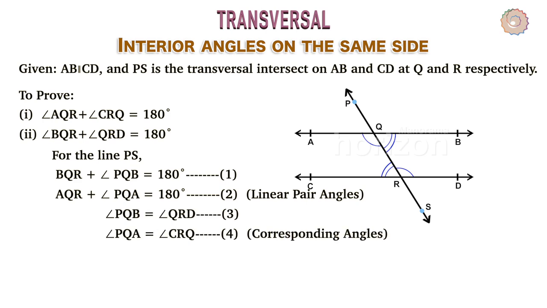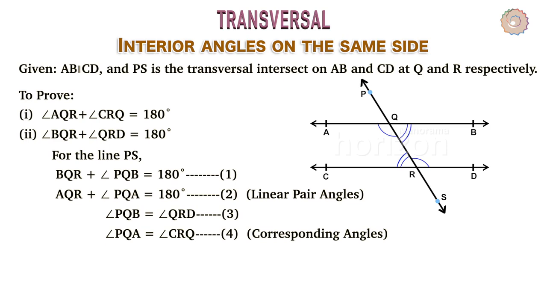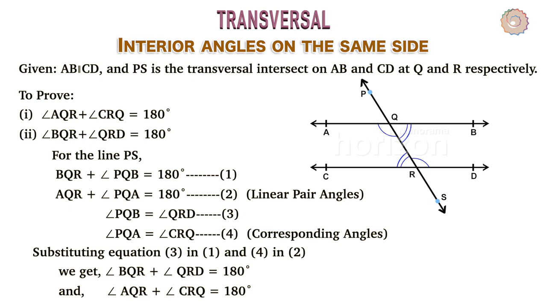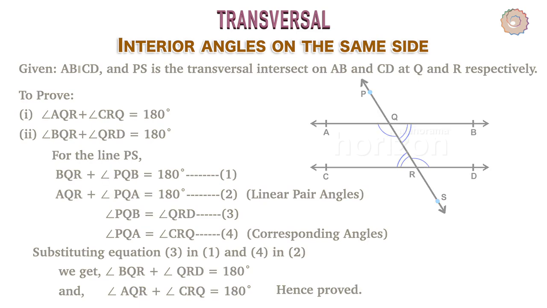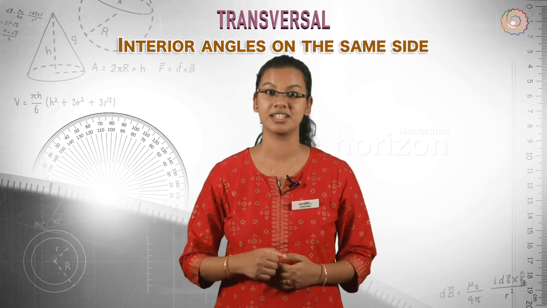Also, angle PQB equals angle QRD and angle PQA equals angle CRQ, as they are corresponding angles of the transversal on parallel lines. Let's consider these as equations 3 and 4 respectively. Substituting equation 3 in 1 and 4 in 2, we get angle BQR plus angle QRD equals 180 degrees and angle AQR plus angle CRQ equals 180 degrees. Hence proved.